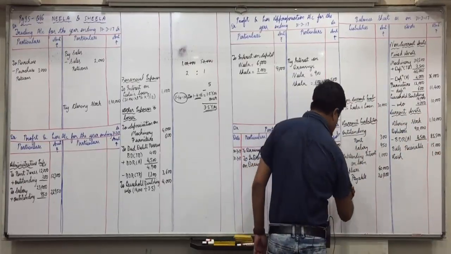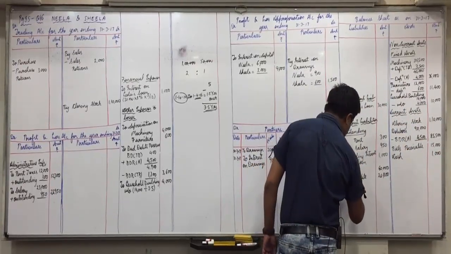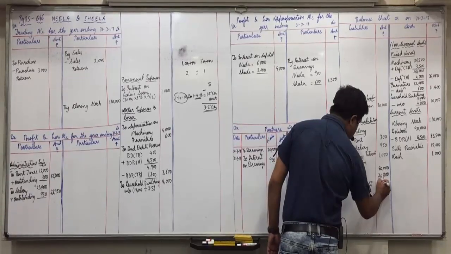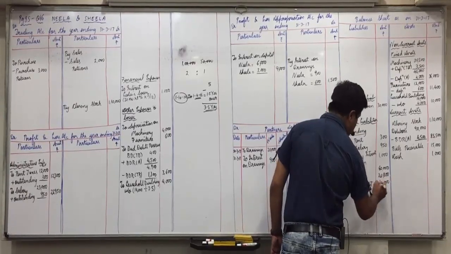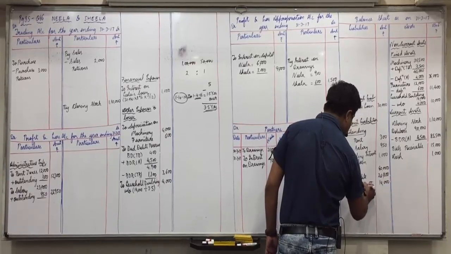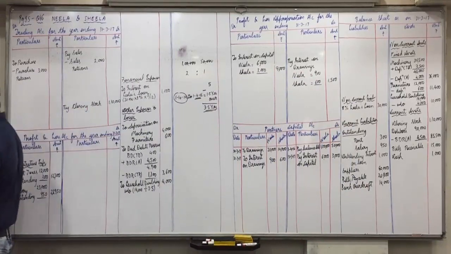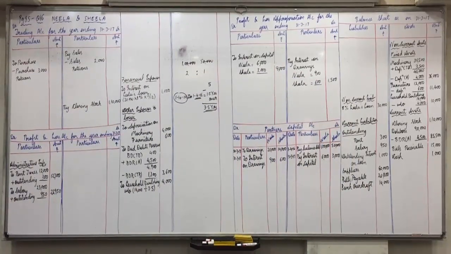Here 14,000 is bank overdraft credit balance, that will come in current liabilities. Keep it in mind, debit is always cash balance and credit is always bank overdraft, if they are given together.